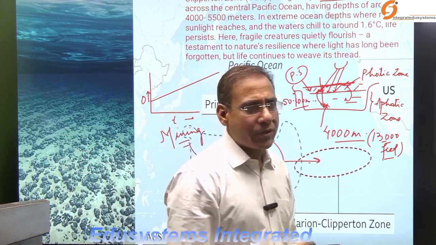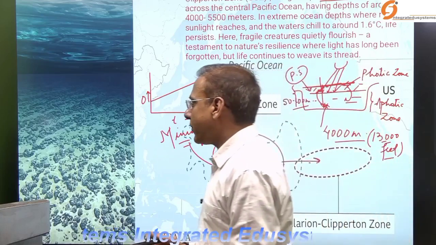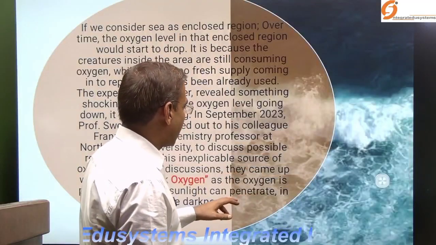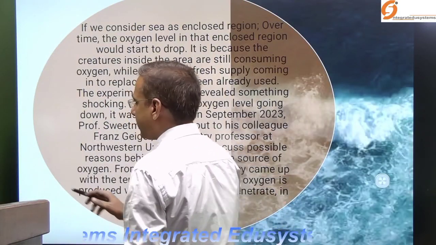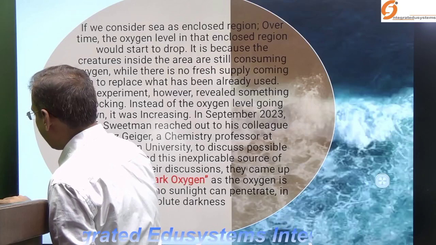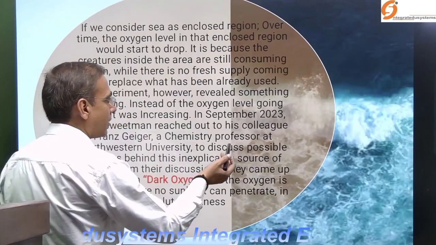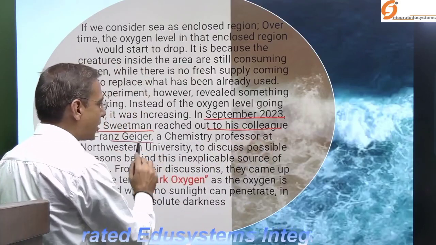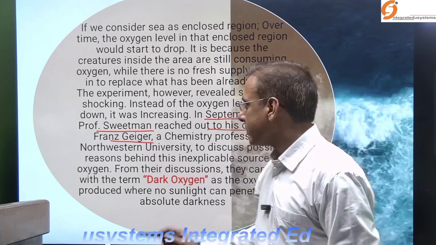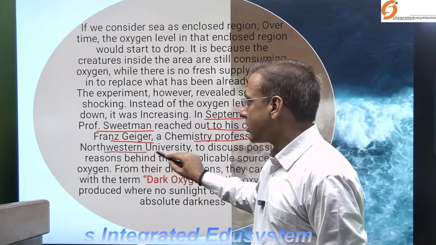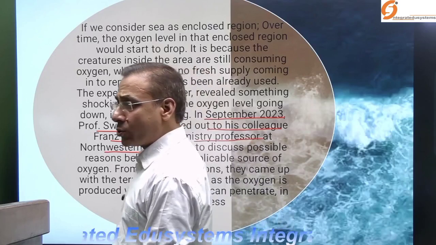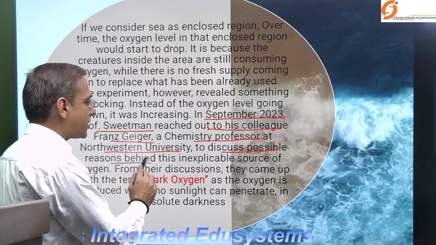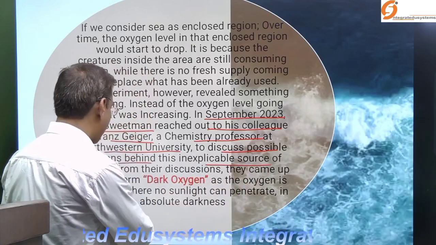Then he knocked on the door of his friend. He reached his friend's house and discussed this exciting new discovery with Franz Geiger. In September 2023, Professor Sweetman reached out to his colleague Franz Geiger, a chemistry professor at Northwestern University, to discuss this new possibility because he was puzzled by this inexplicable source of oxygen.